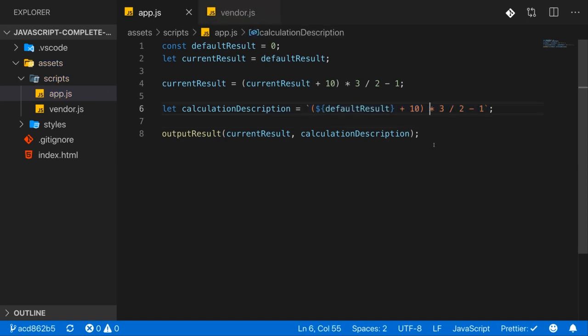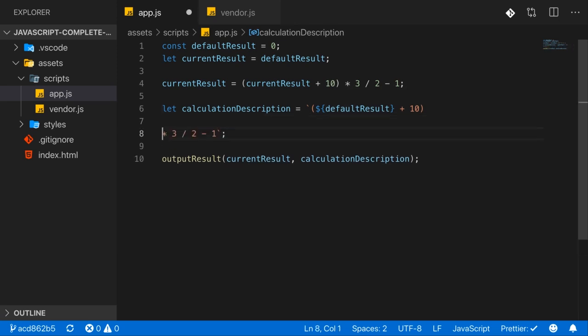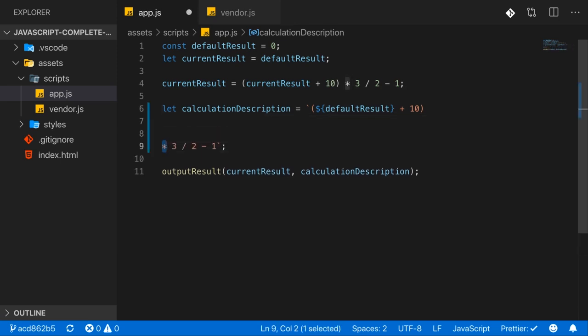Now, some additional information about strings and template literals as we have it here. One convenient thing about template literals is that you can easily write multi-line strings there. Now, with multi-line strings, I mean strings which really do have a line break in them. So let's say here, in front of the asterisk character, I add a couple of line breaks, and hence this string looks like that.